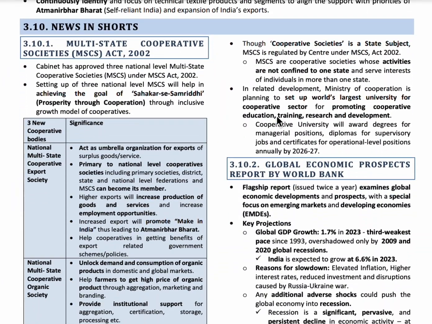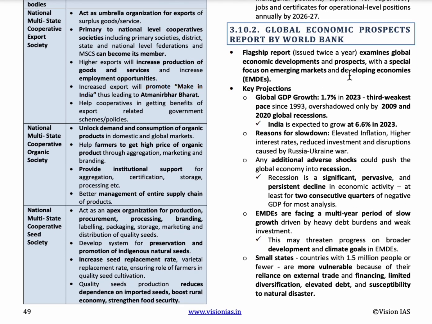The next topic is Multi-State Cooperative Societies Act 2002. So, multi-state cooperative societies are the cooperative societies whose activities are not confined to one state. So, it serves the interests of the individuals as well as one or more states. Okay, so recently the cabinet has approved 3 national level multi-state cooperative societies under this Multi-State Cooperative Societies Act of 2002.